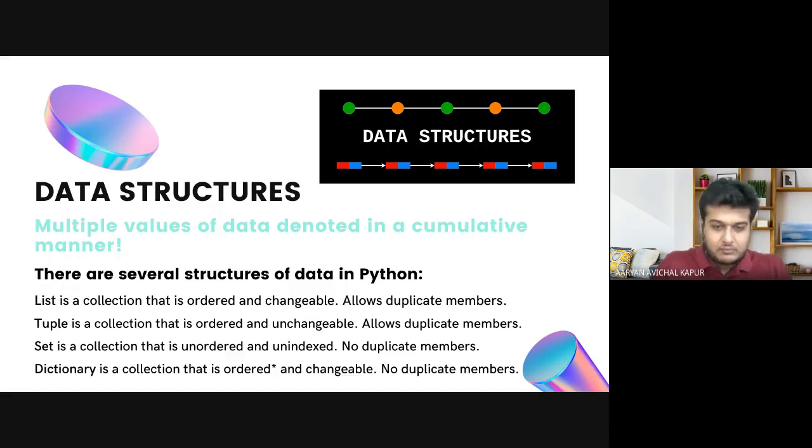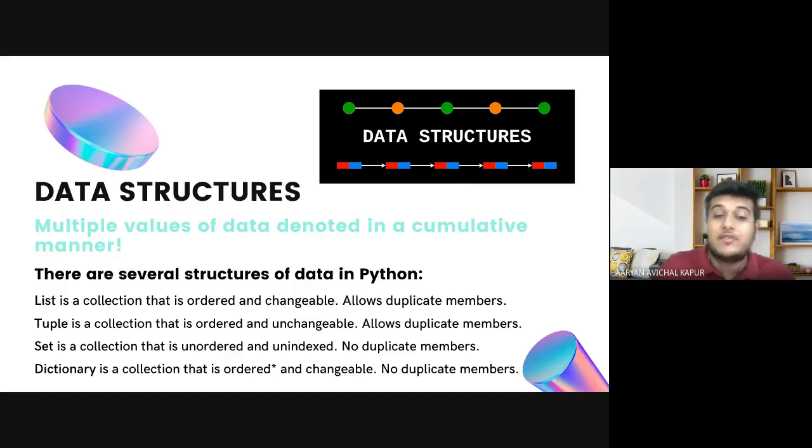Okay. Perfect. So here, ordered and unordered, if you can very clearly see, there are several structures of data. List is a collection that is ordered and changeable. Here, ordered does not mean that they are in order, but it means that every time you print it or use it, the value that was at the first position will remain there. Whereas in a set, it might change, right? You might have created a set saying 1, 2, 3, 4, but when you print it, it might come as 3, 2, 4, 1, right? So it is unordered. That is, unindexed rather. It doesn't save that, right?